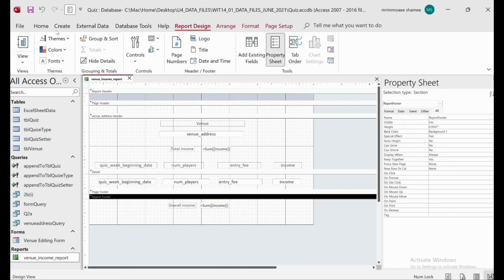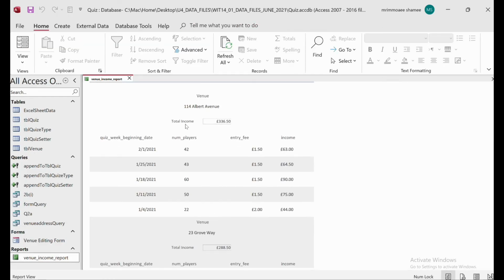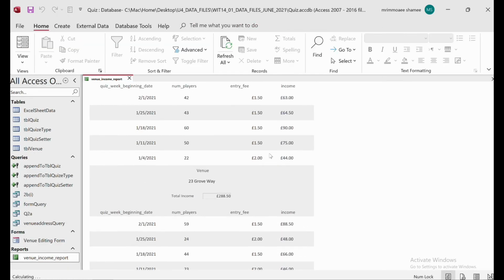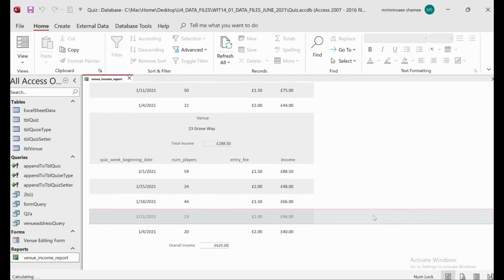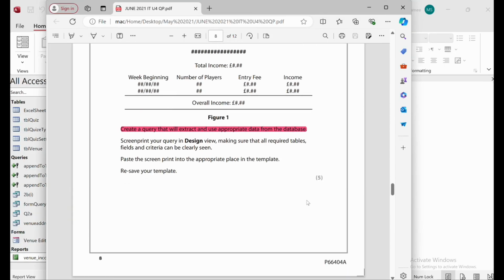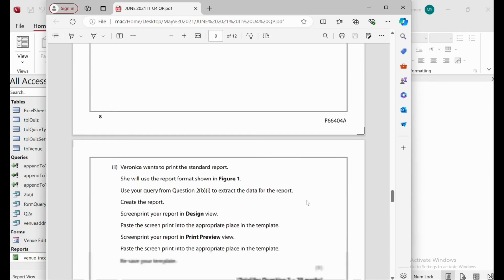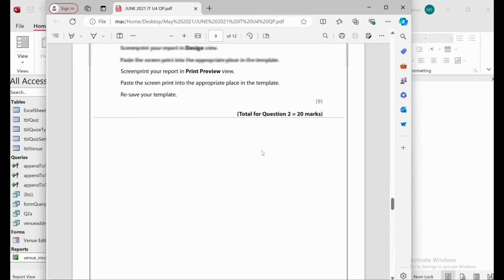and save this. So when you save this, you can see that okay, we have the total income in pound and we have the overall income in pound as well, right? So I think this is the end of question number 2. Now we'll move to, yeah, the 3. The 3 is actually the 2B1, so we just did the report as well. You create the report, and then you have to do the screen print. Take the screen print and paste it on your evidence folder, on your template, right?